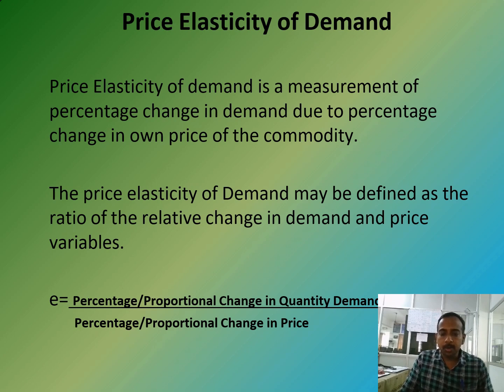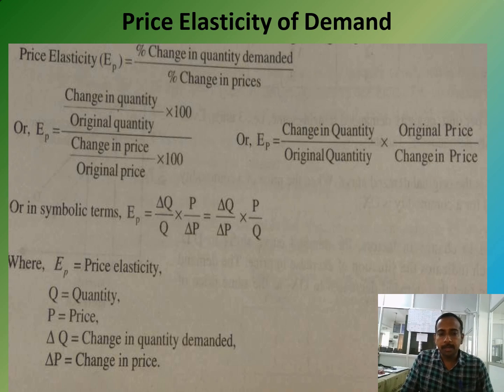So the change in quantity demanded will influence the price. If we buy a little quantity, the price will be normal, whereas if we are buying the commodity in huge quantity, we may negotiate the price. This is the formula for calculating the price elasticity, that is, the percentage change in quantity demanded over the percentage change in price. Here the symbol EP indicates the price elasticity, Q indicates the quantity, P indicates price, delta Q indicates the change in quantity demanded, and delta P indicates the change in price.